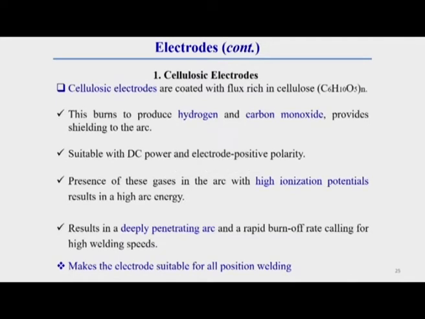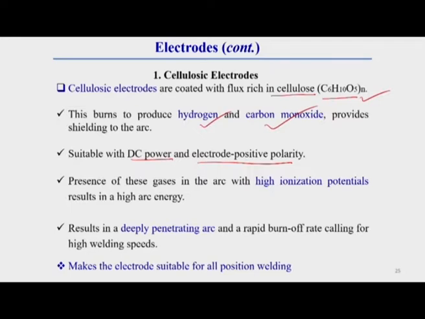Cellulosic electrodes are coated with flux rich in cellulose. Cellulose is a chain of C6H10O5, so this composition is present in this electrode. When this flux burns, it produces hydrogen and carbon monoxide. These types of cellulosic electrode are generally suitable for a DC power source, and also for electrode positive polarity. That means DC with DCEP, electrode positive polarity, is generally preferable for these electrodes.